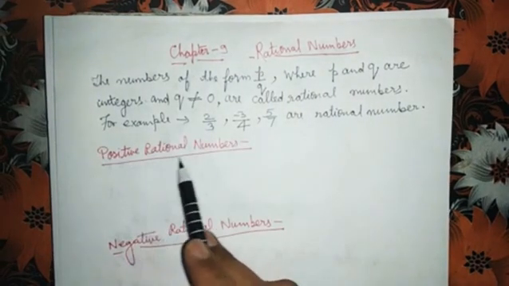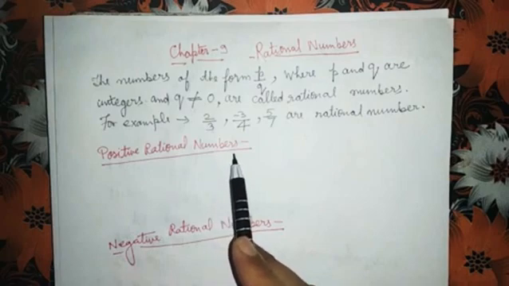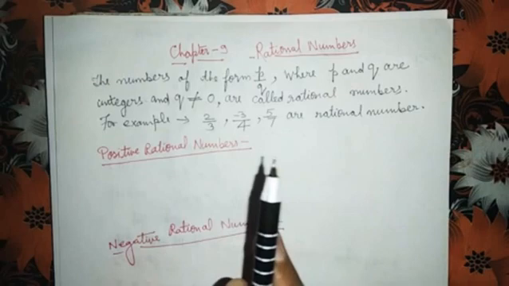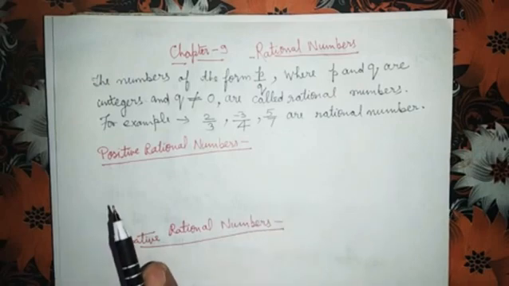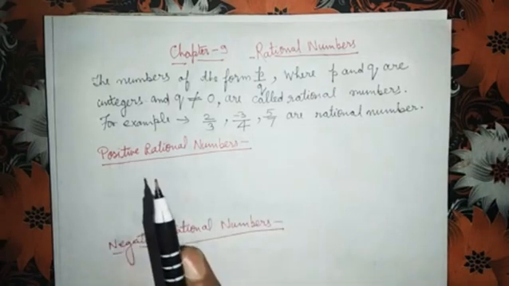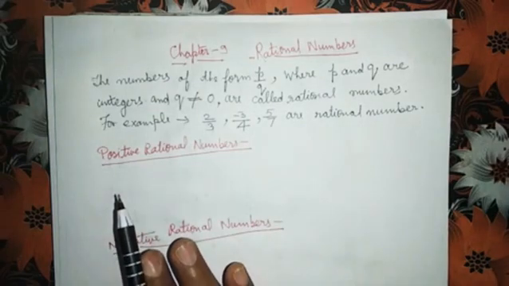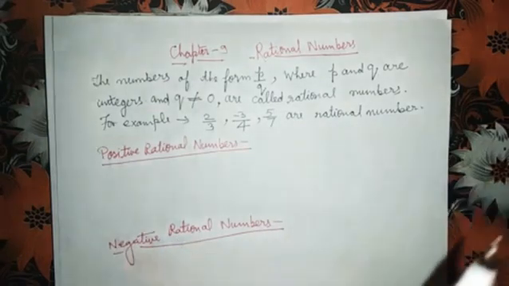Children, now see positive rational numbers. A rational number is said to be positive if its numerator and denominator are either both positive or both negative.